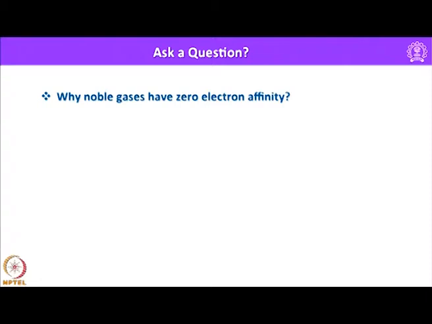This is because all noble gases have completely filled valence shell, that means all the noble gases have s2p6 electronic configuration, and because of this s2p6 configuration all electrons are held firmly and as a result it is very difficult to ionize the electrons to generate cationic species.